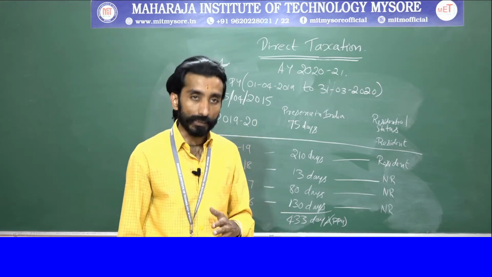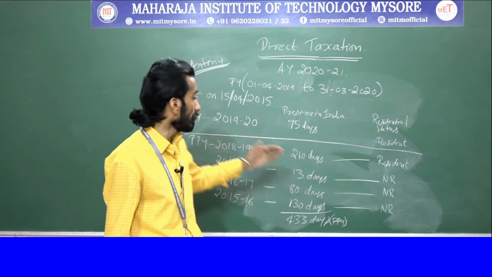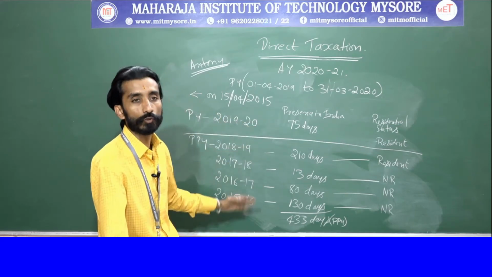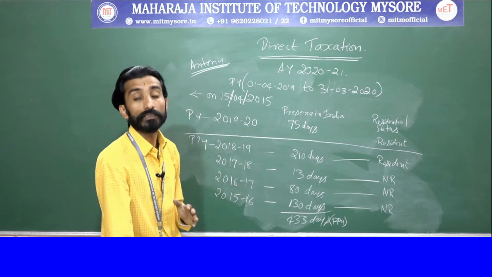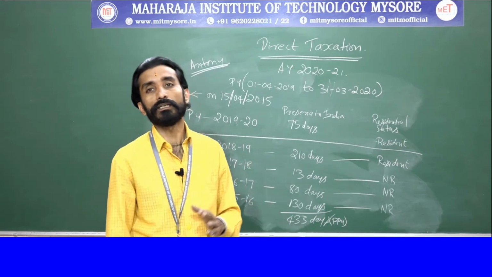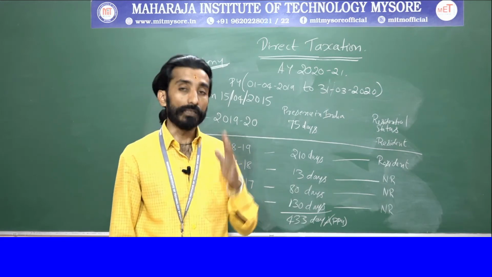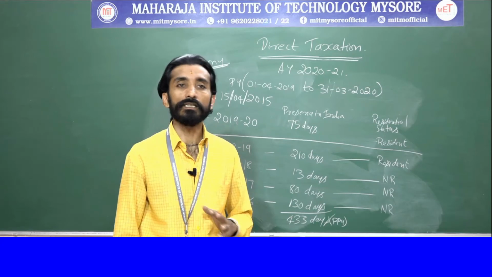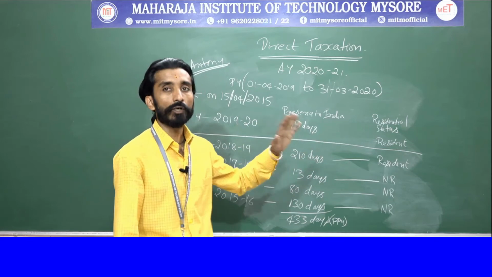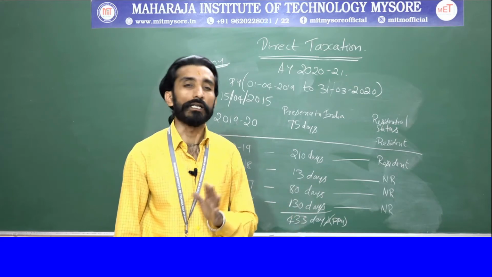Next, what your second additional condition says here is, he has been in India for a period of 730 days or more during the 7 years immediately preceding the previous year. Again they are asking, immediately preceding the previous year means, leaving this previous year, you should look at the preceding 7 years, and there he should be there for 730 days. But in this case, how many days is he there? He is present in India for only 433 days. So what do you understand out of this? He does not satisfy any additional conditions. So now we are clear. Here he satisfied only one basic condition and he did not satisfy any of the additional conditions.